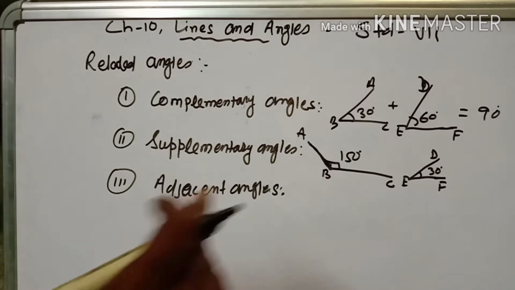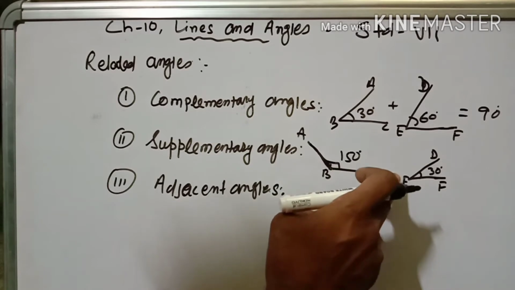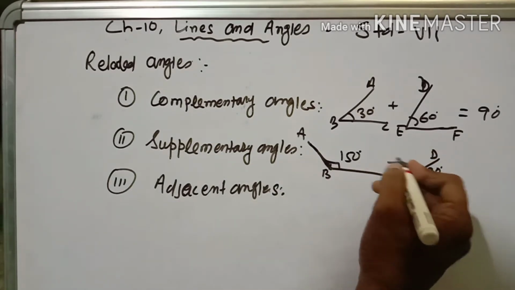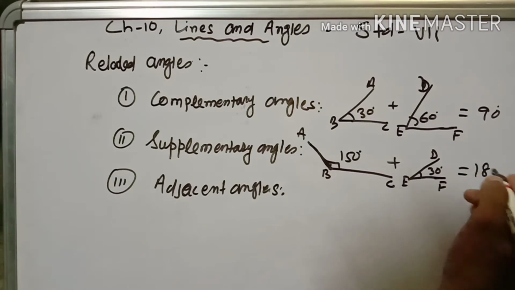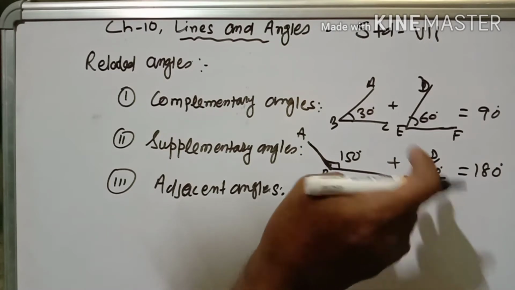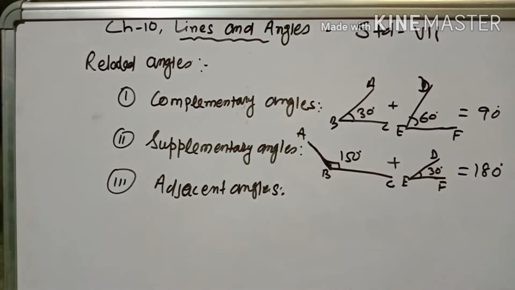Now supplementary angles. Two angles are called supplementary angles if the sum of their measures is 180 degrees. Their sum is 180 degrees, so they are known as supplementary angles. Each angle is called the supplement of the other. Write down please.